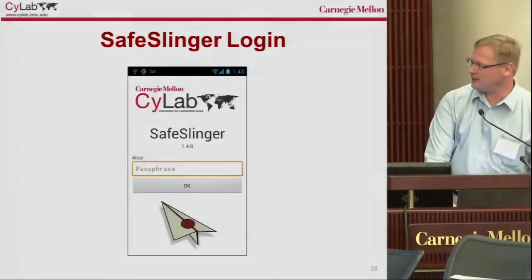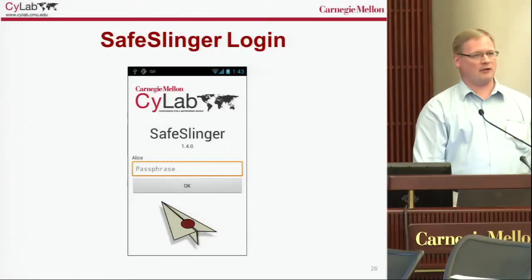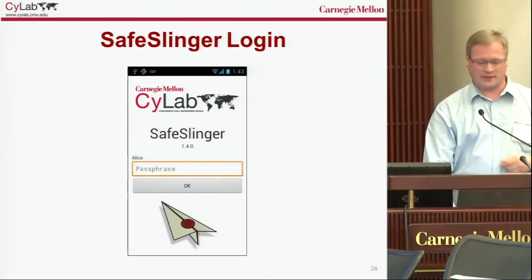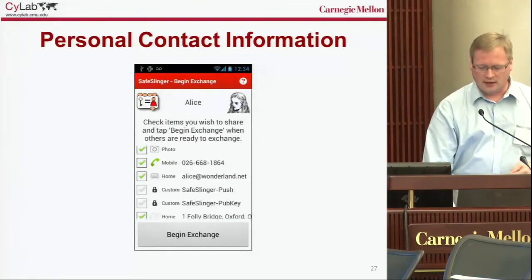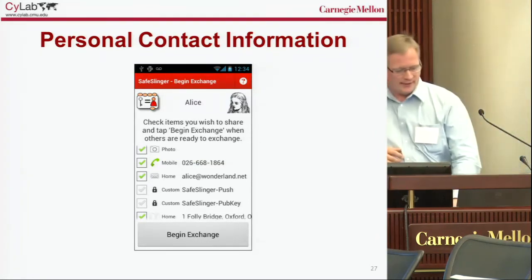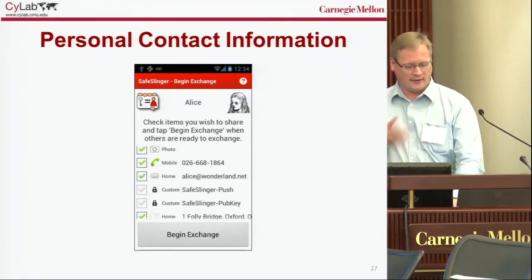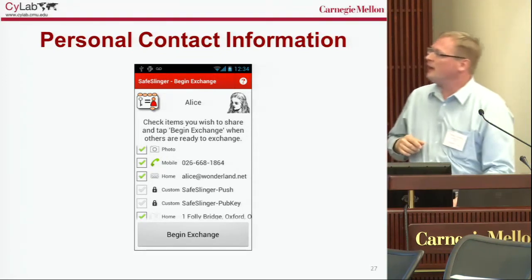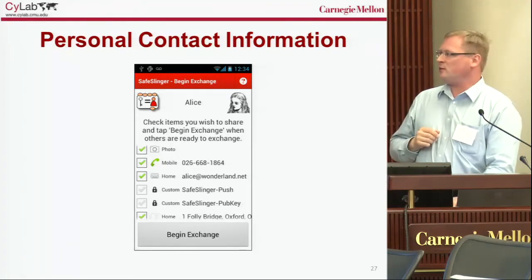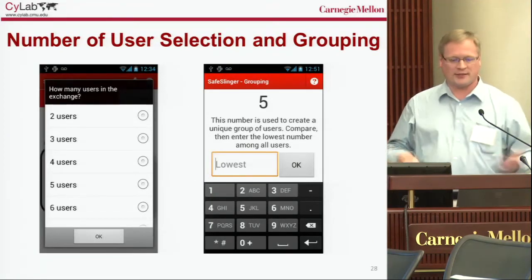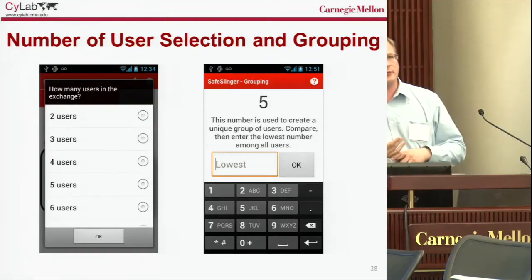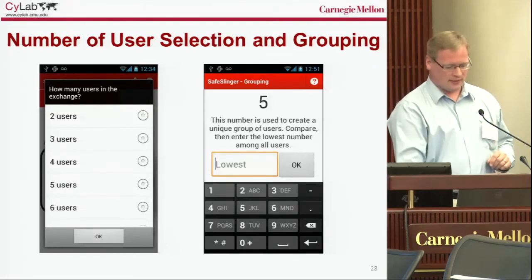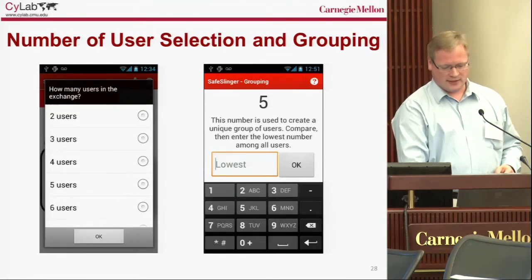So when using the application, we generate a long-term public-private key pair for you, encrypted and stored at rest with your passphrase that you choose. First thing you're going to do with another user is exchange your data. Now you have your public key represented here, and the push token that we use to address to each phone. You can choose whichever personal data you want to share. Begin the exchange, and now each user will attest 3 things out of band. One is the number of users that are in the exchange. At this point, 2 to 10 is what we support.